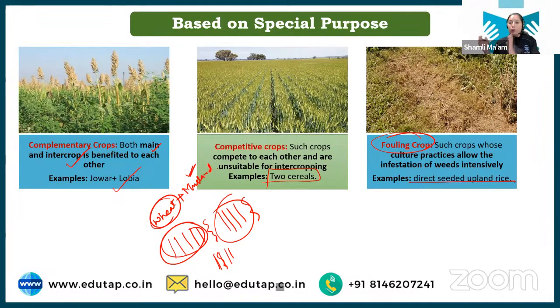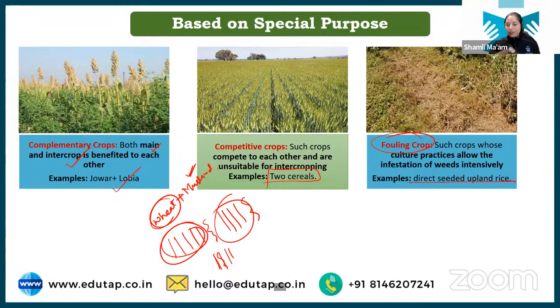If you had gone for the transplanting method, there would have been a stagnant water condition, and the weeds, due to lack of oxygen, would not have grown. There the weeds will be suppressed, but in direct sowing, weed growth will increase. So that is the meaning of fouling crop. Okay?